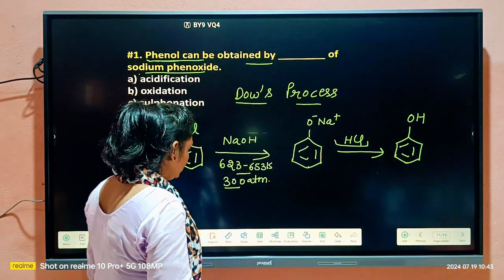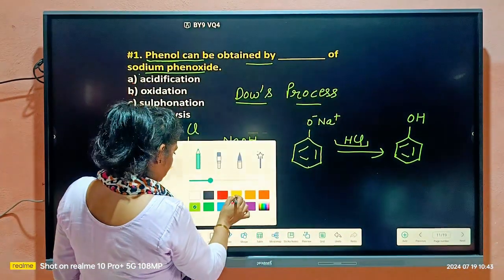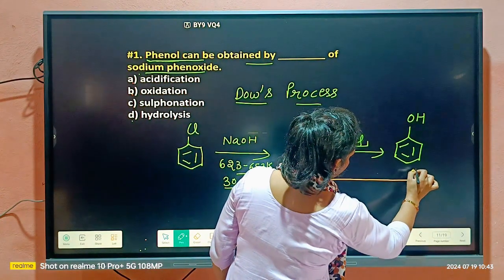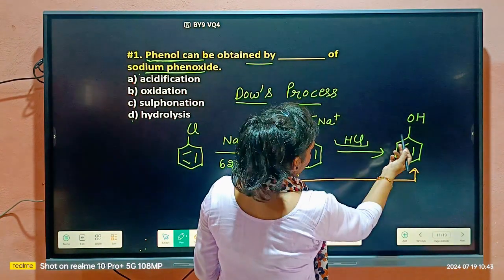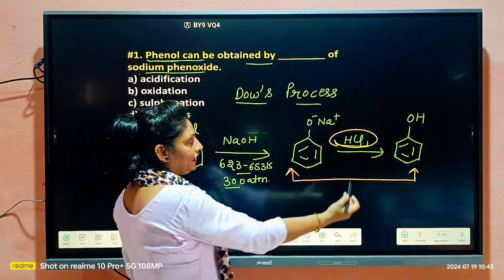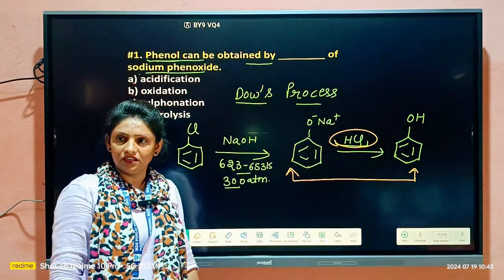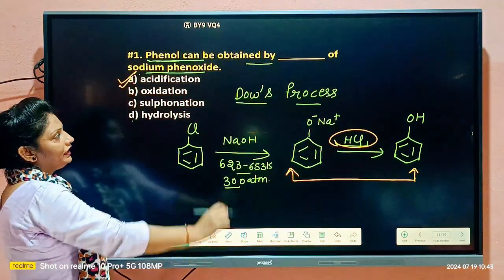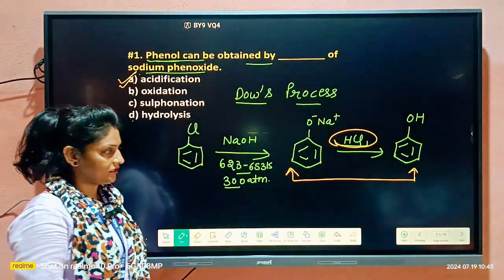So here only this is asked to us, from phenoxide ion to phenol. So we can prepare phenol by acidification because here we are adding acid. It is clear to you or not? So option first is the correct option for this question.